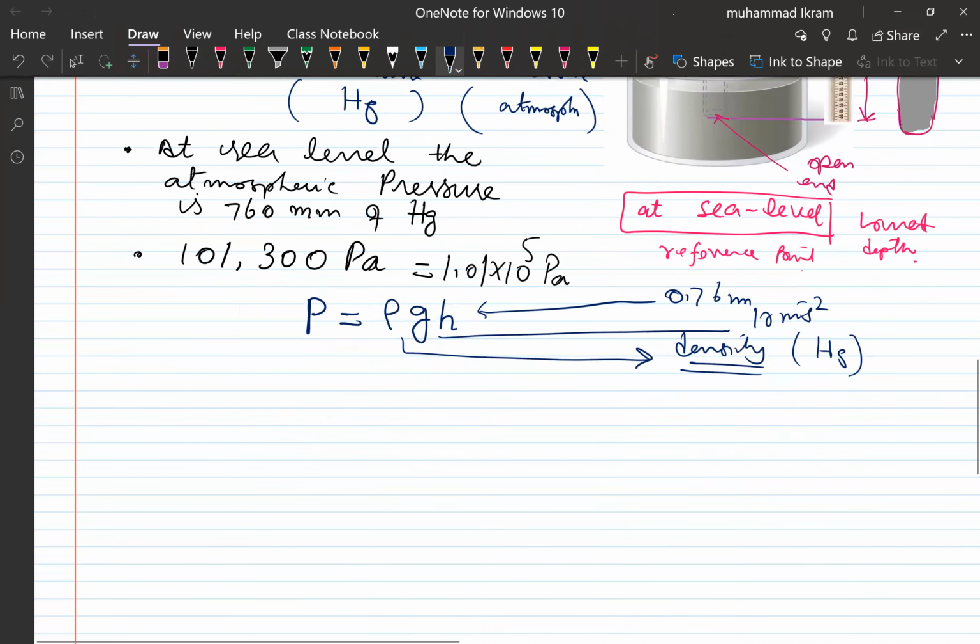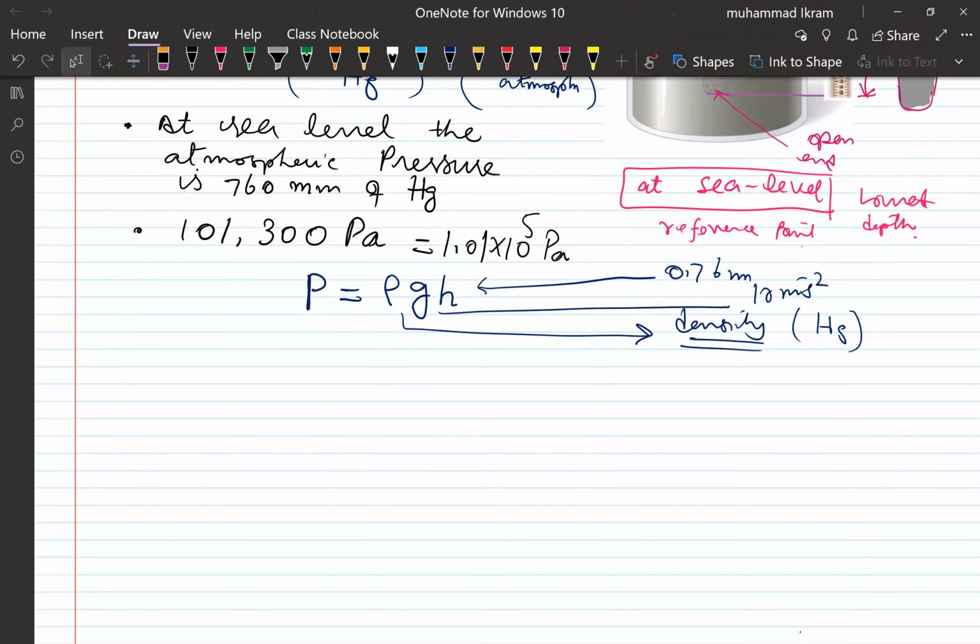So this is all about the barometer, and this is how we use the barometer to calculate the atmospheric pressure. Now, as I told you before also, the variation in atmospheric pressure. So the variation of what?